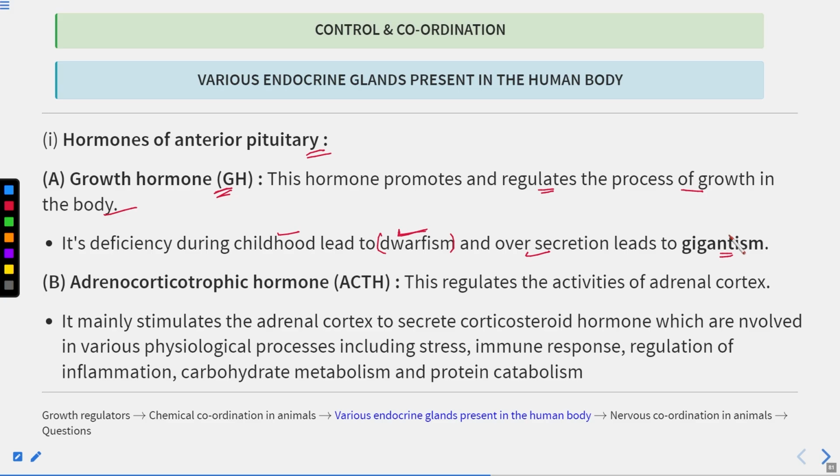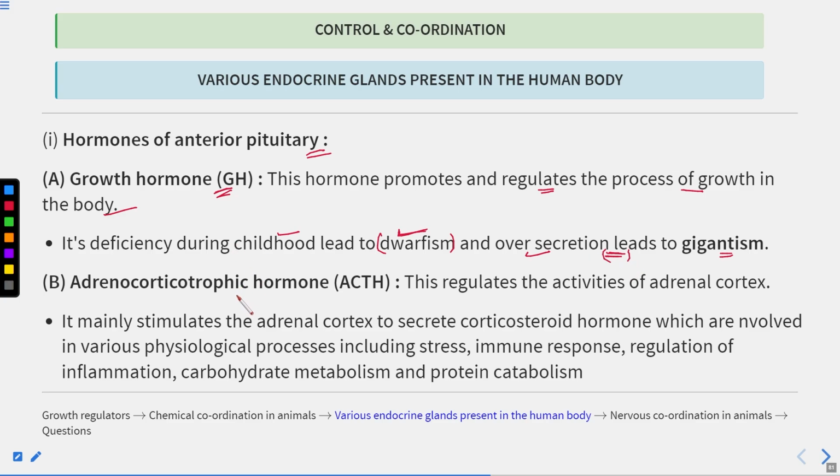extremely tall. Okay, so we were discussing in the previous slides that if the hormones are present in less amount, then the human body will behave abnormally. If they are present in more amount also, then the human body will behave abnormally.